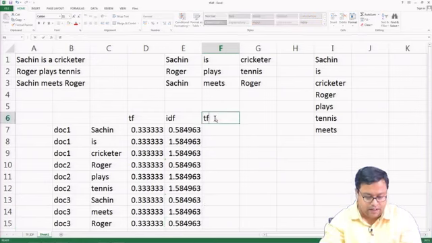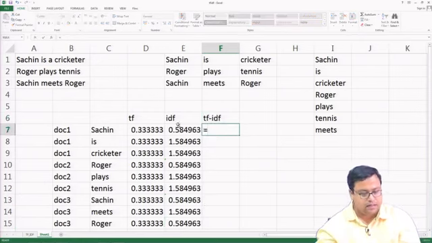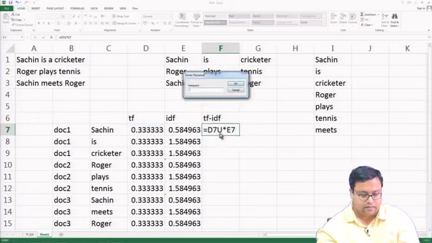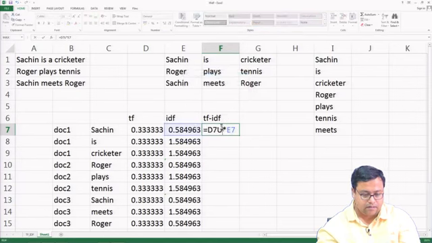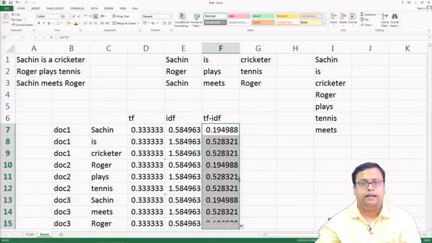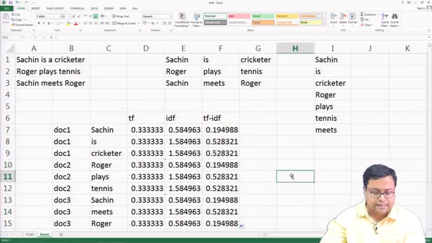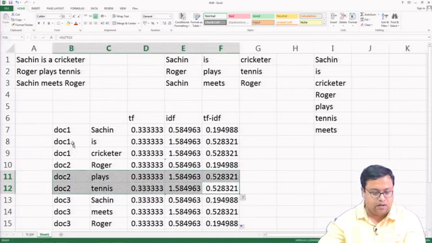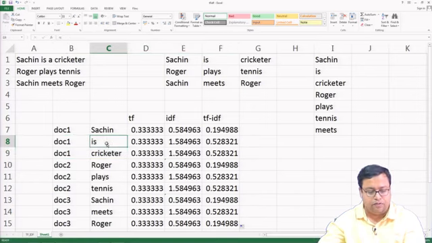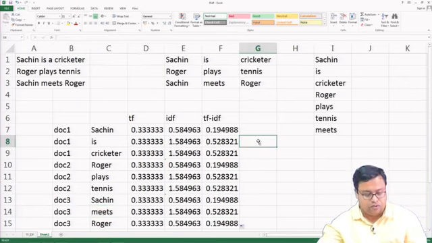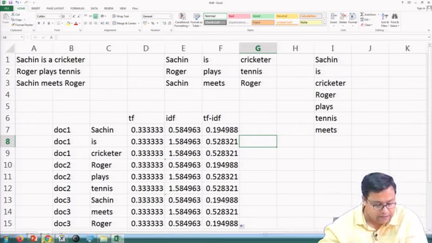So, then what is TF-IDF? It is nothing but this multiplied by this multiplied by this, and if I just drag them, I got the TF-IDF score. So, I can say here the most important one were tennis or plays or cricketer. So, it should have removed cricketer or meets. So, these are the words which are most common, most important in this particular text. So, that is how we try to find out TF-IDF.